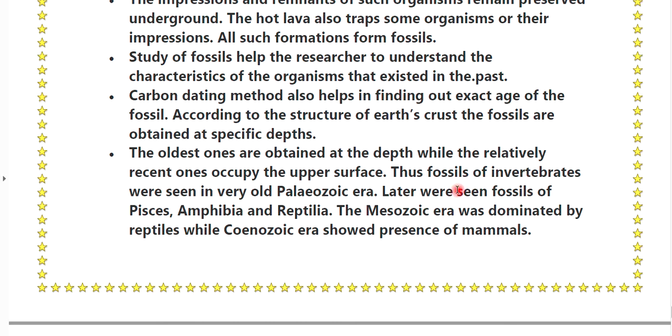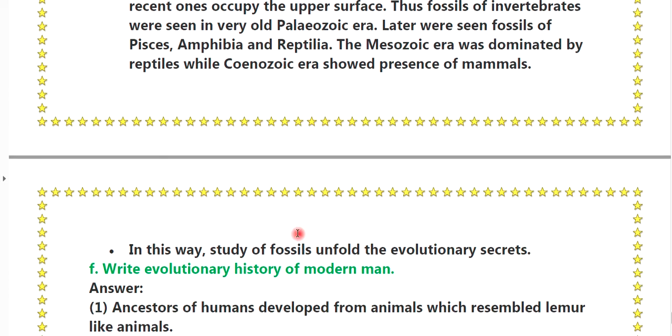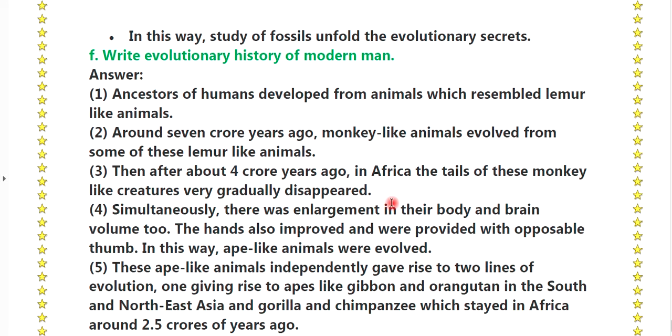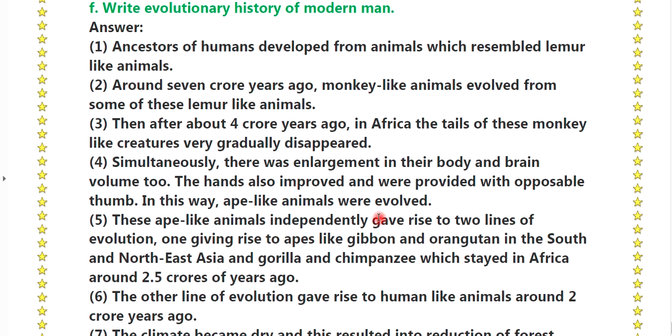Thus, fossils of invertebrates were seen in a very old paleozoic era. Later were seen fossils of the Pisces, amphibia and reptilia. The Mesozoic era was dominated by the reptiles, while Cenozoic era showed presence of mammals. In this way, study of fossils unfolds the evolutionary secret. F. Write evolutionary history of the modern man.